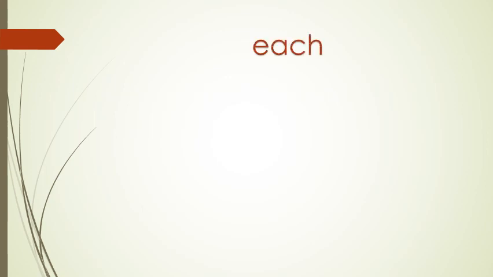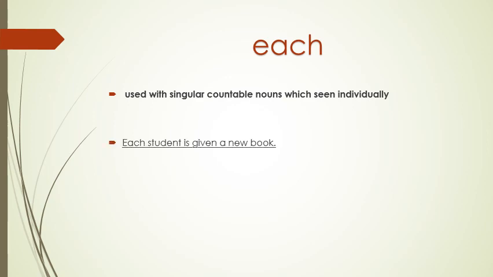The following one is each. So we use each when we have singular countable nouns which is seen individually. So each بيجي وراها countable, but this countable should be singular. يعني ما بقدر أحكي each students. It should be singular. I have to say each student. طيب each we use it to talk about singular countable nouns which is seen individually. يعني أنا بنظر إليهم بشكل منفصل. بحكي كل واحد. يعني بطلع كل واحد individually بشكل فردي بشكل منفصل. Like the example here. Each student is given a new book.